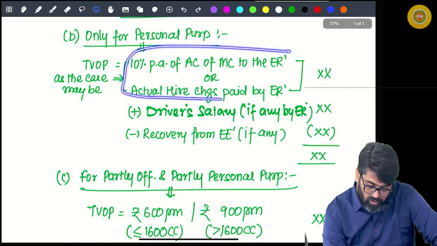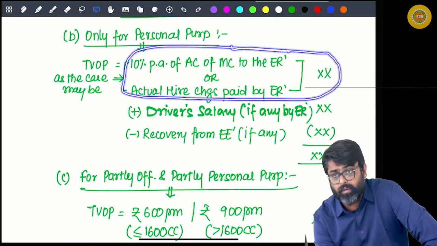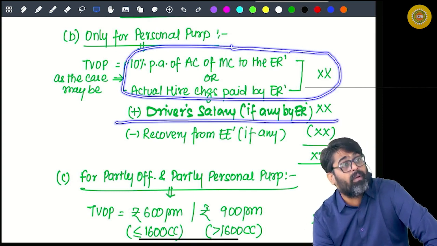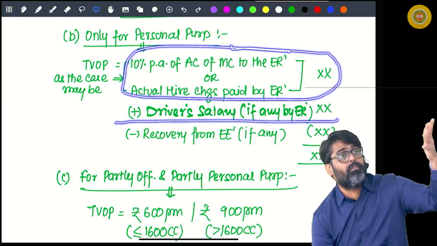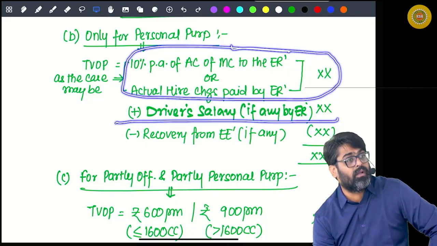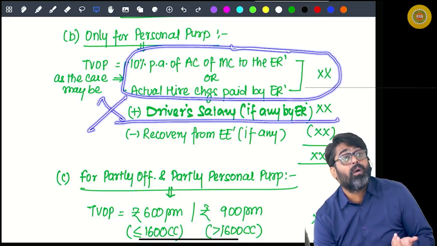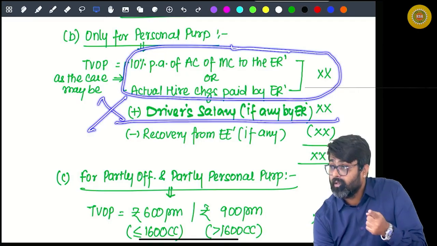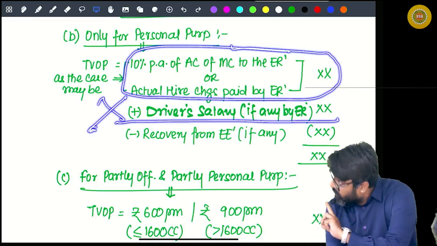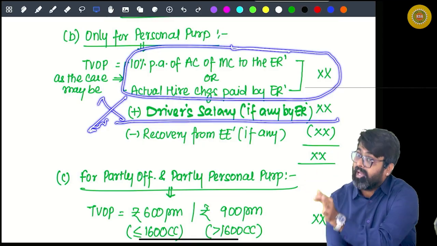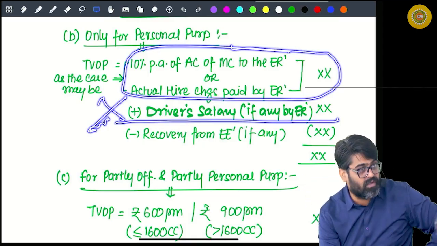Can I say this is for the use of the motor car, and this is for the driver's salary, if paid by the employer? What if the employer is not paying the driver's salary? Then this amount will not come. But if for this car, the employer is giving you the car and the driver's salary is also paid by him, then only add this driver's salary.